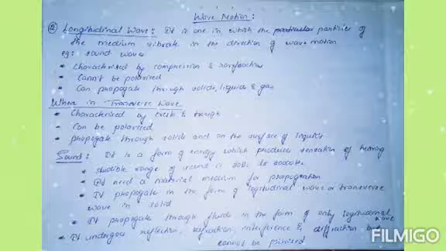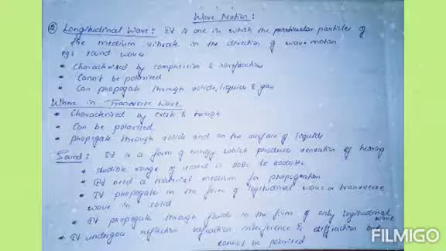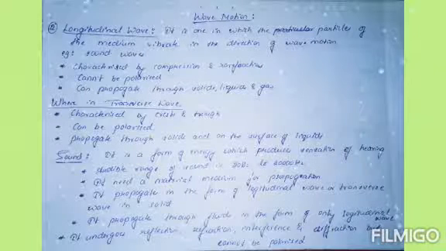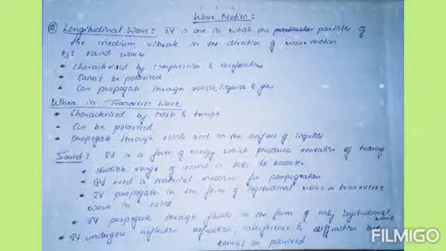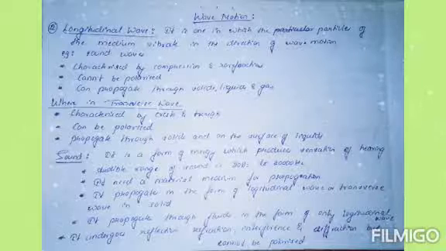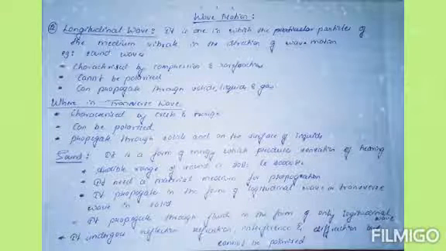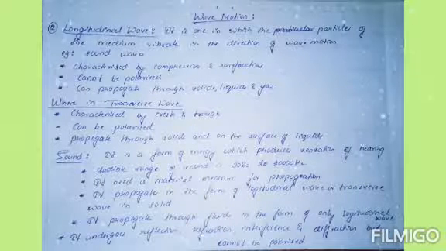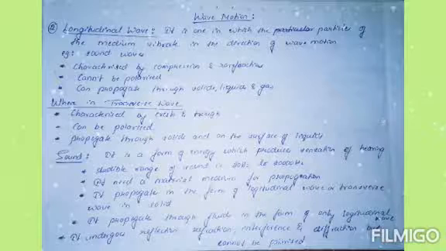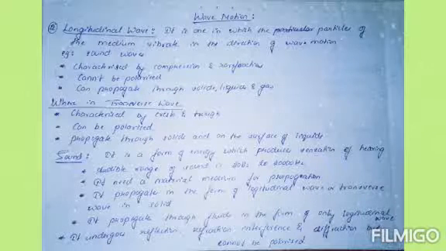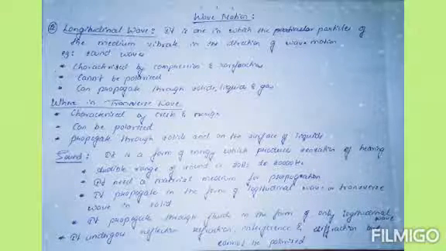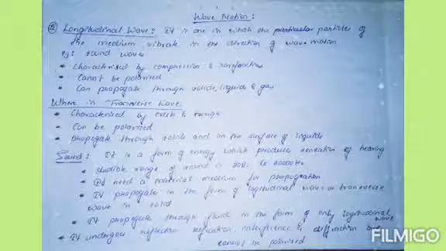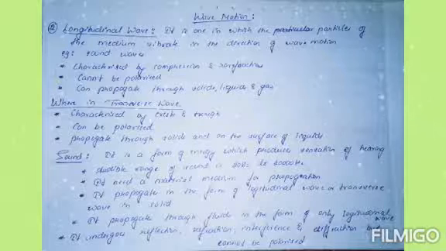Some points to remember: longitudinal waves are characterized by compression and rarefaction, cannot be polarized, and can propagate through solids, liquids and gases. Transverse waves are characterized by crest and trough, can be polarized, and propagate through solids and on the surface of liquids.